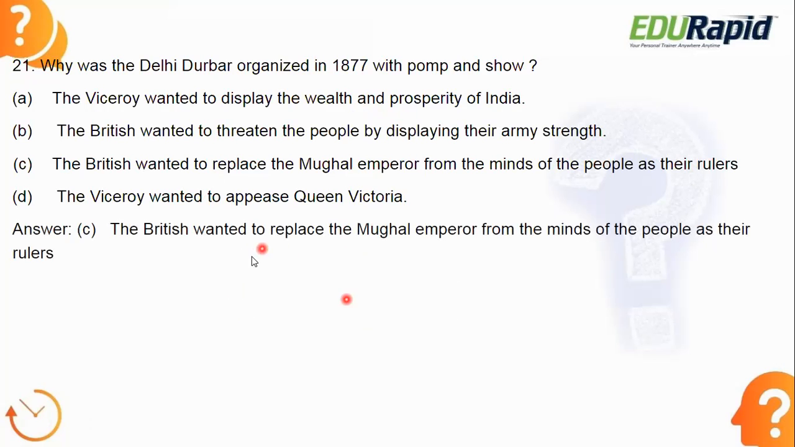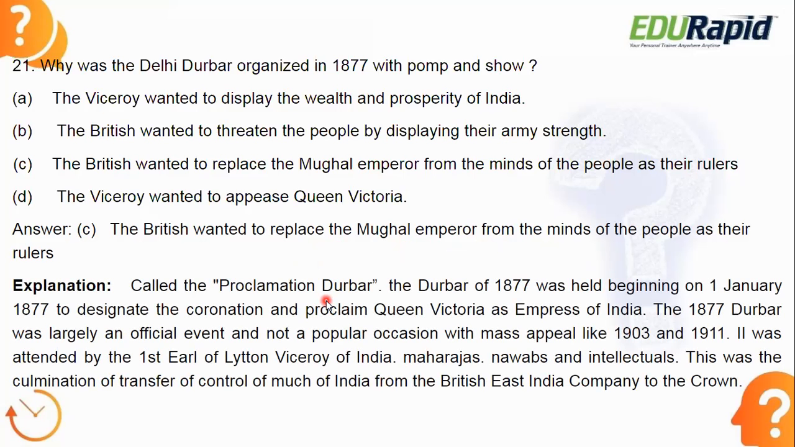Let's see the answer. Answer is option C. The British wanted to replace the Mughal emperor from the minds of the people as their rulers. So look at here, you can see the diplomacy of the Britishers. Why did they organize the Delhi Darbar in 1877? Because the British wanted to replace the Mughal emperor from the minds of the people.